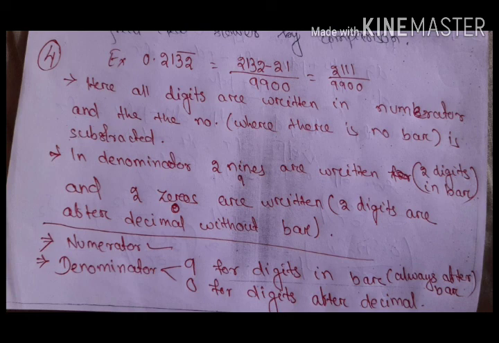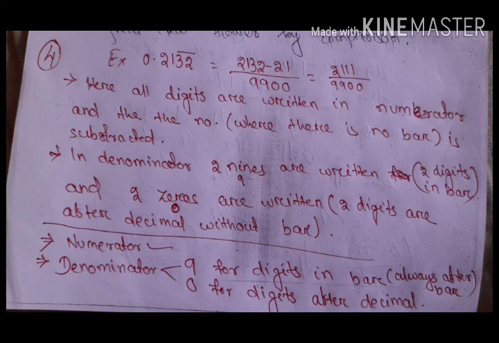So here it is 0.2132 with the bar on 32. First we will talk about the numerator. In the numerator, I will write all the numbers that I have written, 2132. Then is there any number where there is no bar? Yes. On 2 and 1 there is no bar, meaning it is 21. You may say, sir, 0 is there, but on the left side 0 has no value, 0 to 1 or only 1, it is the same. So the numerator is finalized: 2132 minus 21, that is 2111.